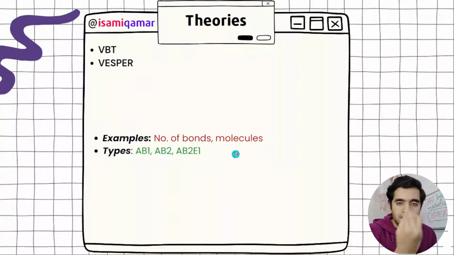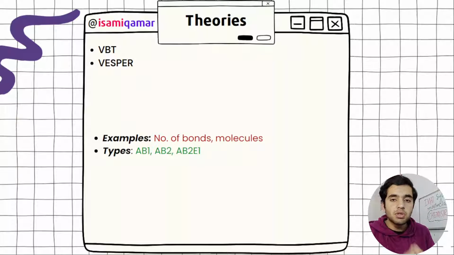And then you need to know the particular geometry of a molecule. For example, ammonia NH3 has got trigonal pyramidal, and water has got bent V shape, and then carbon dioxide has got a linear shape. You need to know each and everything.